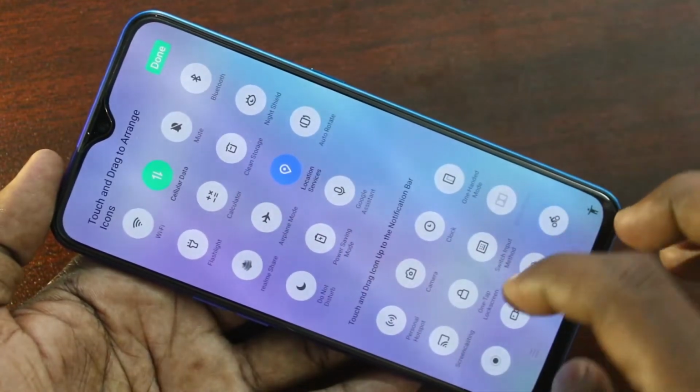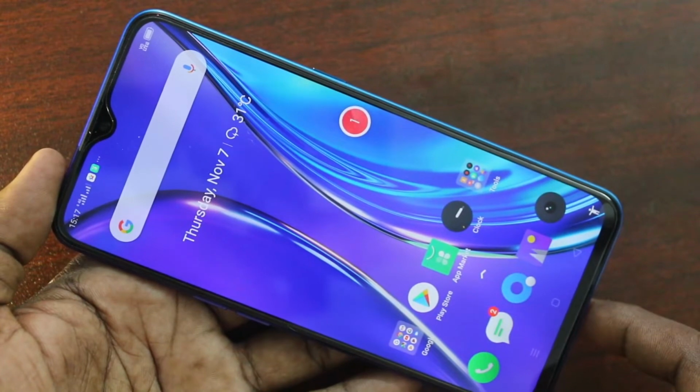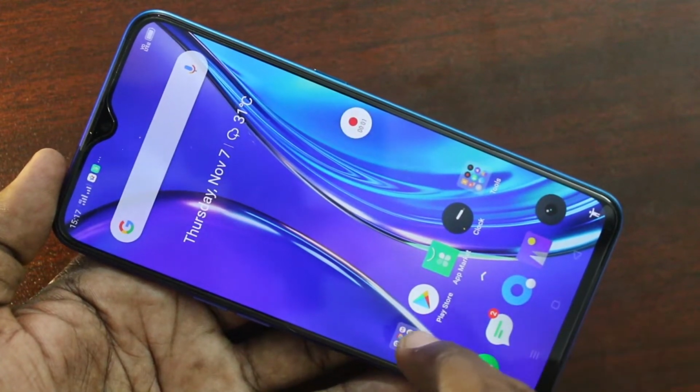See here, I do screen recording. Clicking here. Yes, screen recording will be started within 3 seconds.